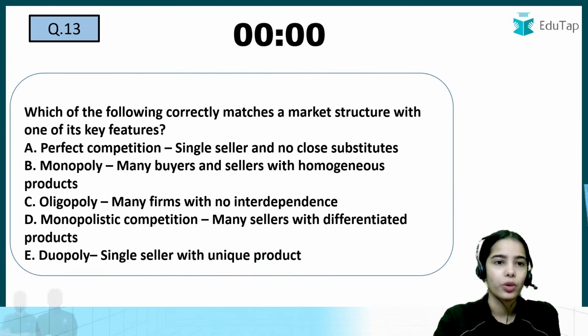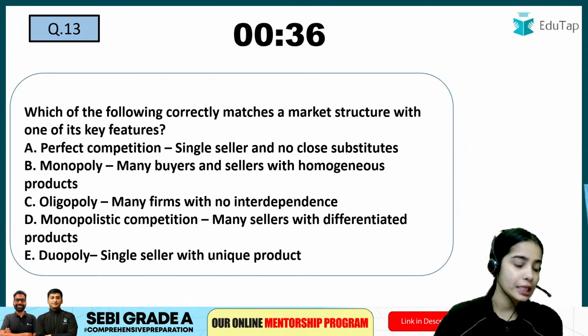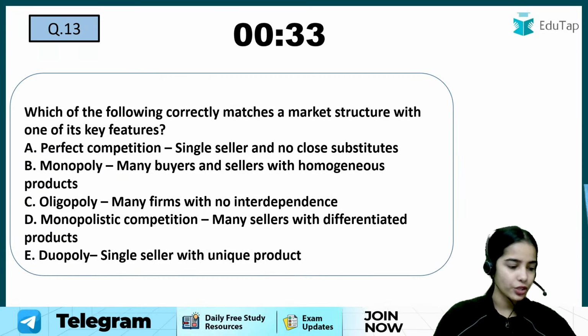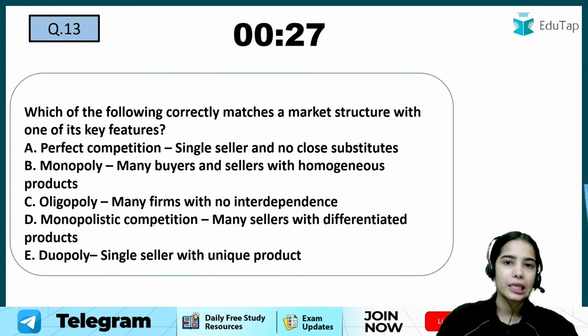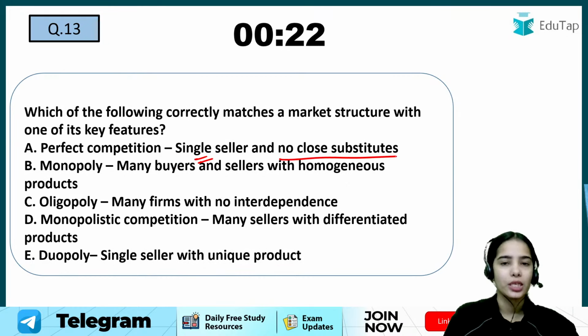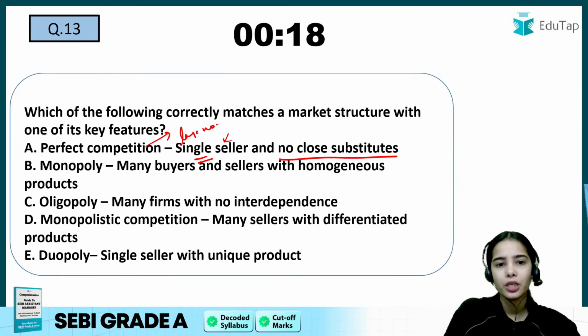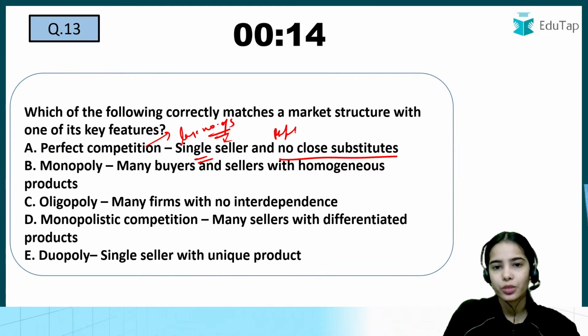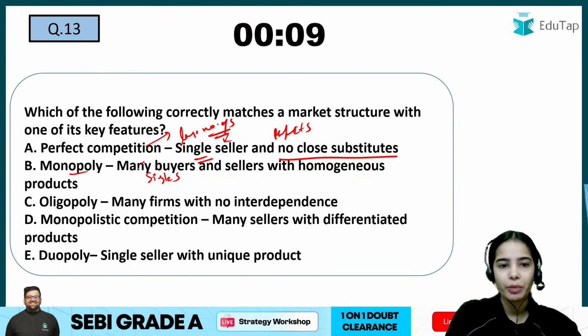Now coming to the next point, which of the following correctly matches a market structure with one of its key features? So try to answer this question. Perfect competition, there is a single seller and no close substitute. This is not true. In perfect competition there are a large number of sellers and there are close or perfect substitutes. Monopoly has a single seller, not many buyers.